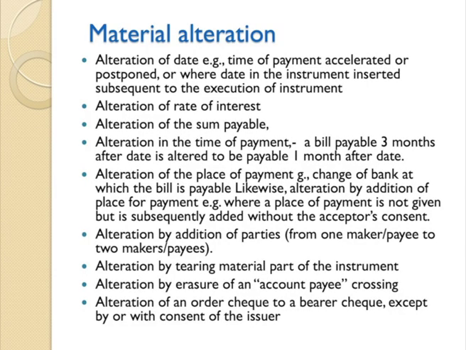Alteration by erasure of an account payee crossing: like you have issued a bill of exchange or a negotiable instrument, or a check in simple terms, and you have crossed the check. Later on you have erased the crossing on the check. Such alterations have to be verified and checked, and payment has to be stopped or verified by the paying banker before you make any sort of payment for such types of alterations.